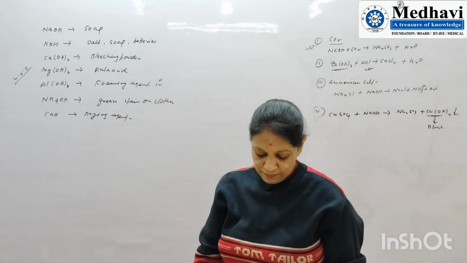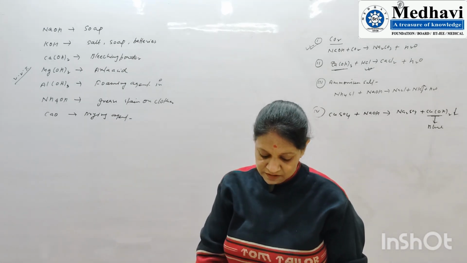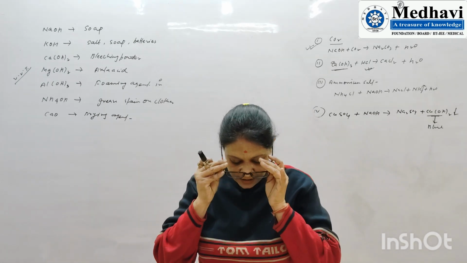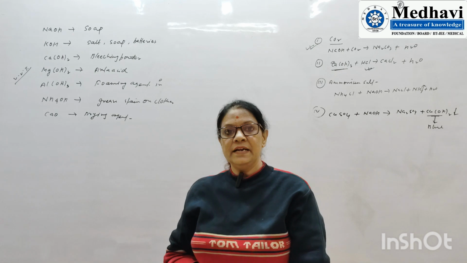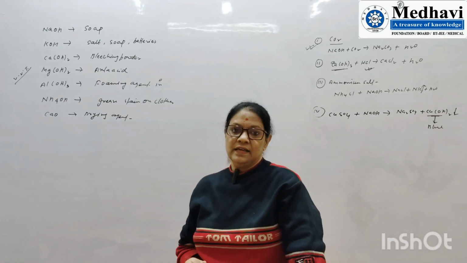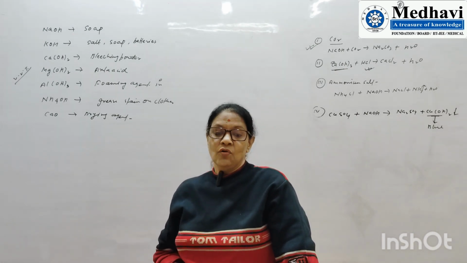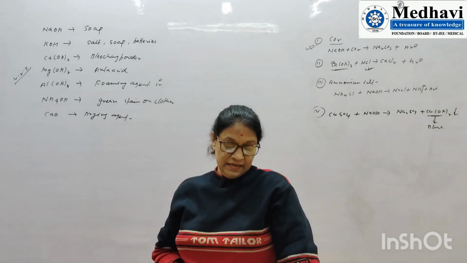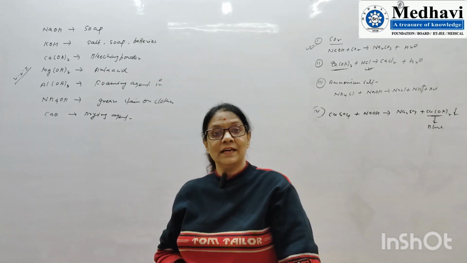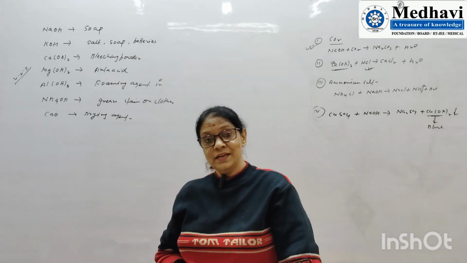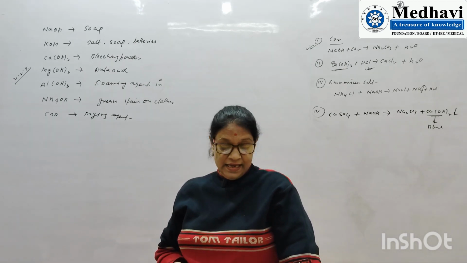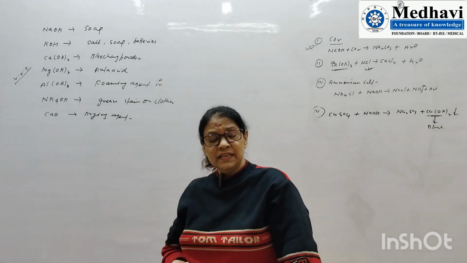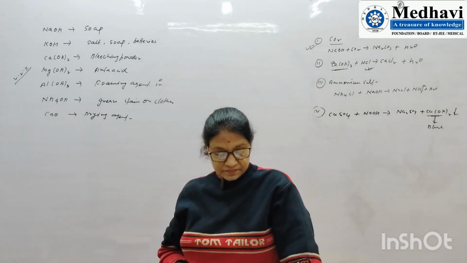Now, what are the important questions that we can get from this part? This is very, very important. First question: what do you understand by alkali? I have already explained, water soluble bases are known as alkali. Give two examples of strong alkali: sodium hydroxide, potassium hydroxide, and weak alkali: ammonium hydroxide, calcium hydroxide.